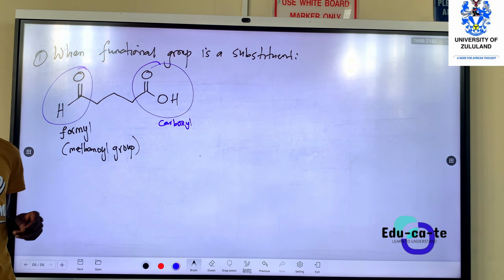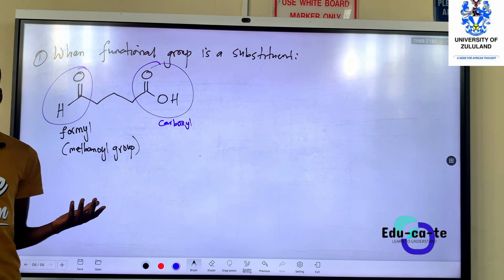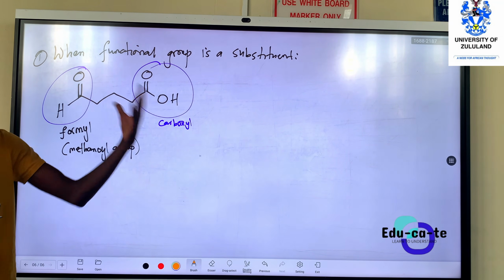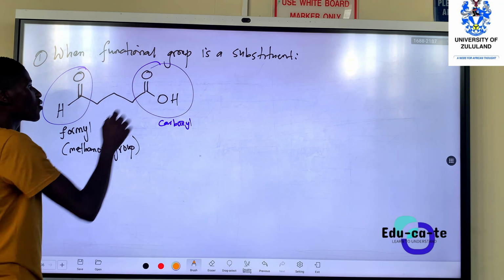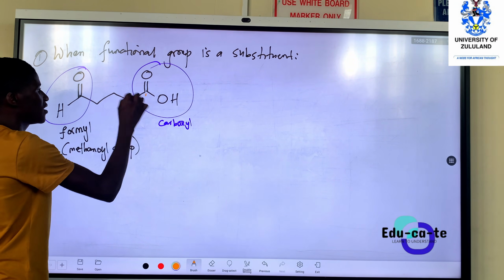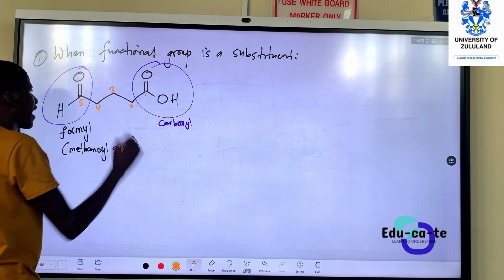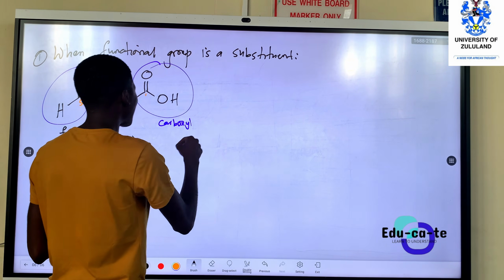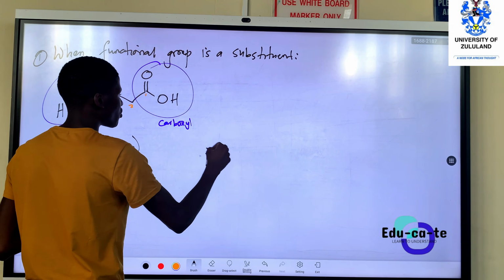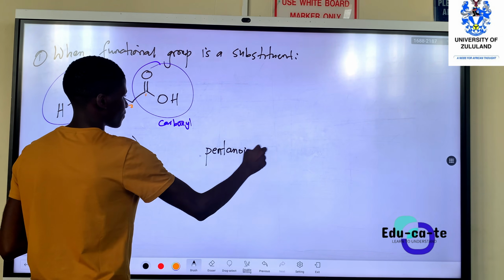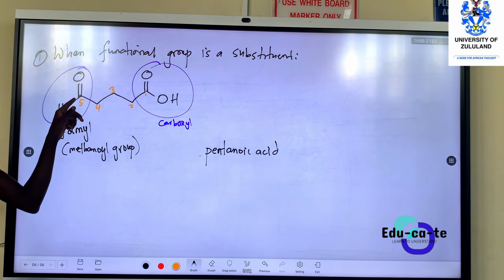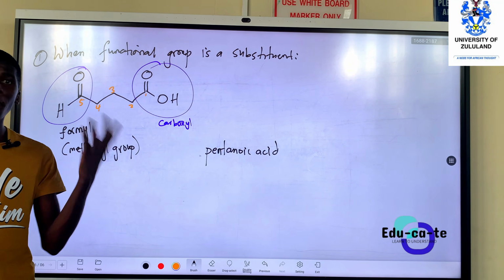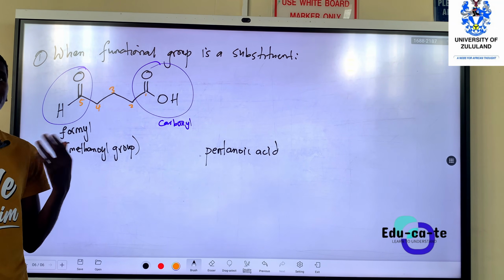Let's say we want to name this compound now. We say carboxylic acid, because the functional group for carboxylic acid is more dominant than the one for aldehydes. So we're going to count carbon from this one: 1, 2, 3, 4, 5. So we've got 5 carbons in our carboxylic acid, so this is supposed to be pentanoic acid. But because there is a substituent on carbon number 5, that substituent we call a formyl group, or you can call it methanoyl.